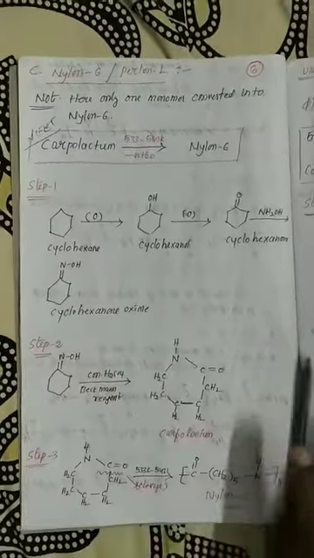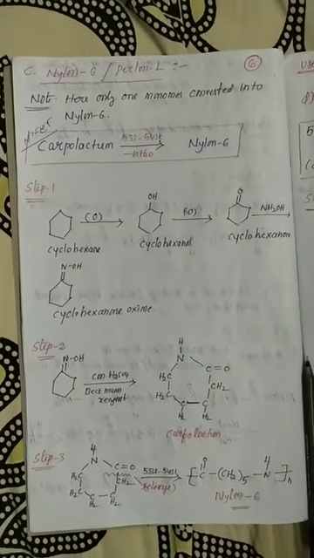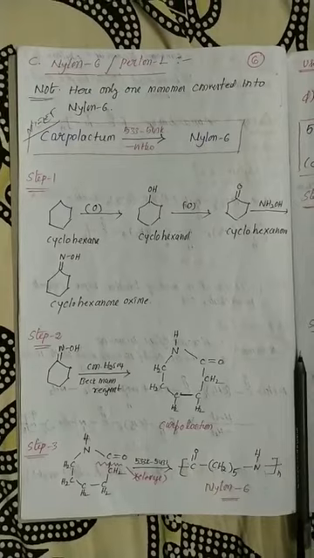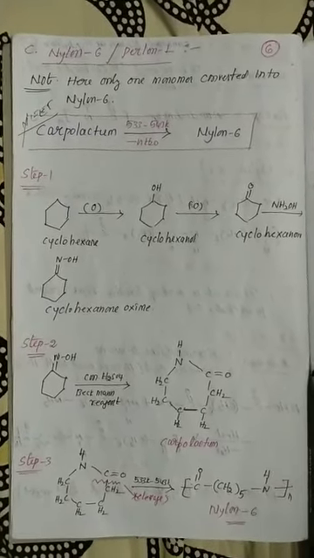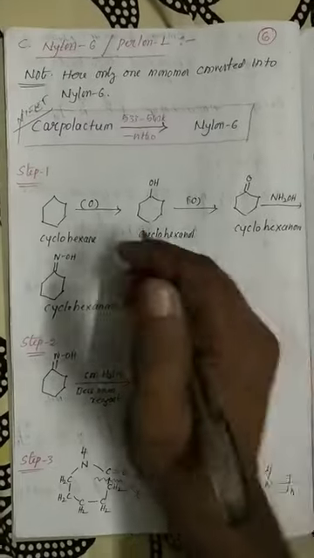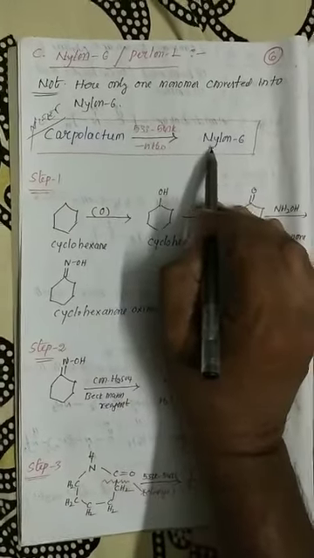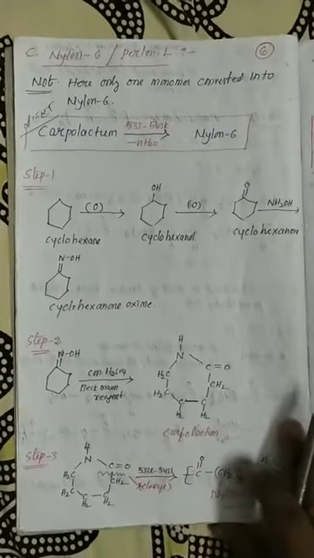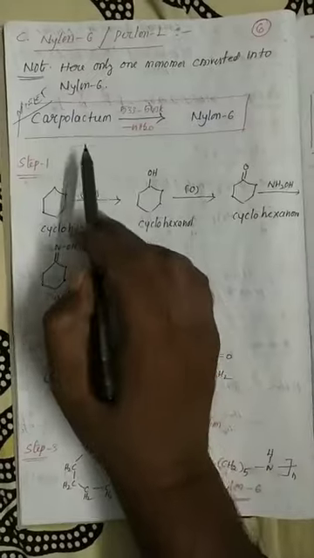Caprolactam. That is the most important point, my dear students. Now my question is, what is the monomer unit of nylon 6? The name is caprolactam. So caprolactam, in the optimum condition, after elimination of the water molecule, nylon 6 is formed. Now in this area we will discuss how to prepare caprolactam.